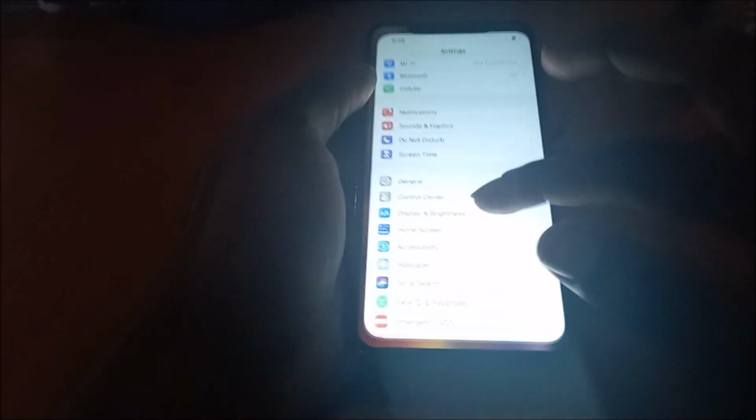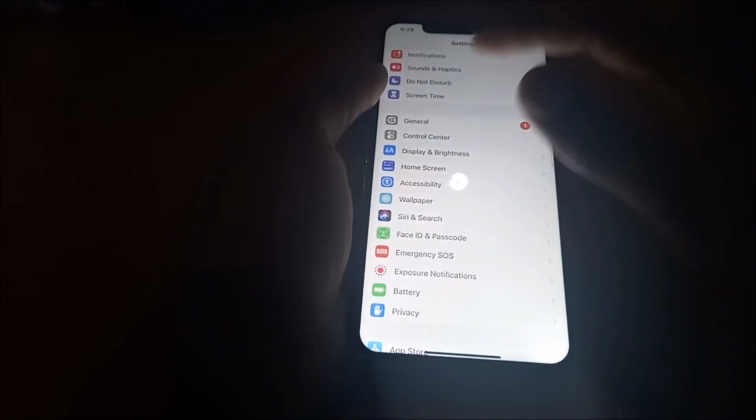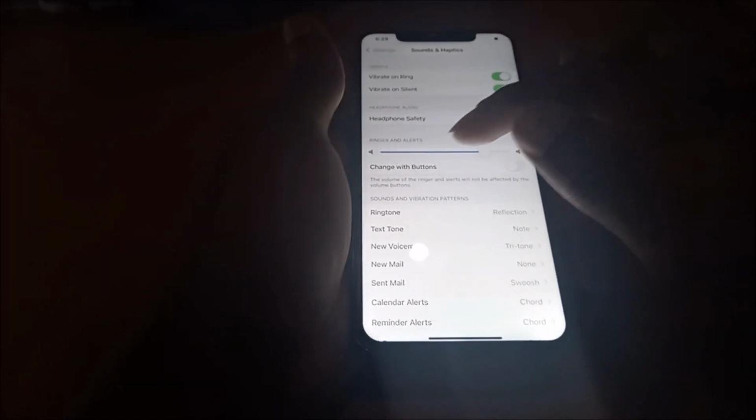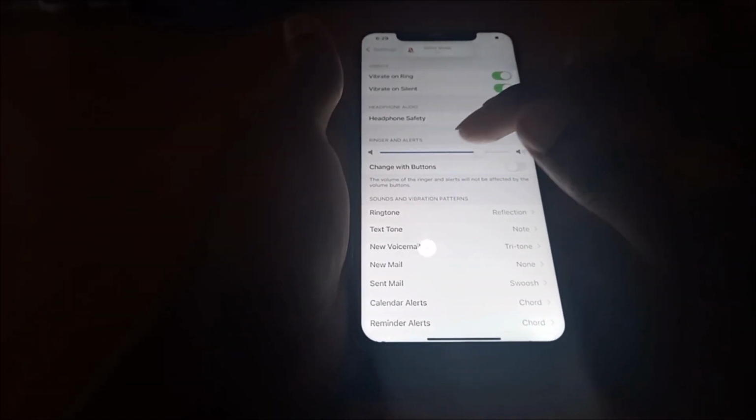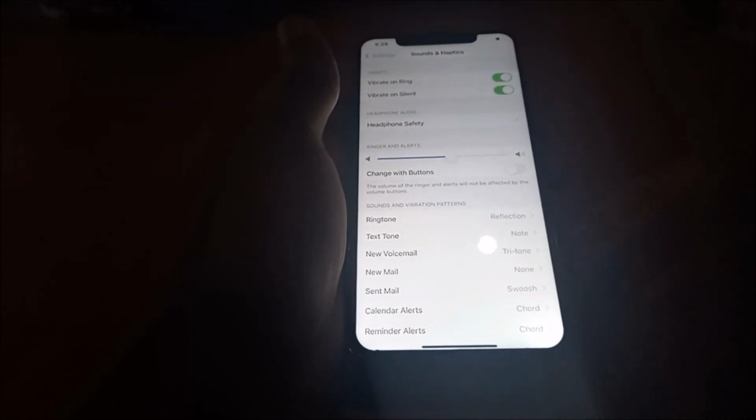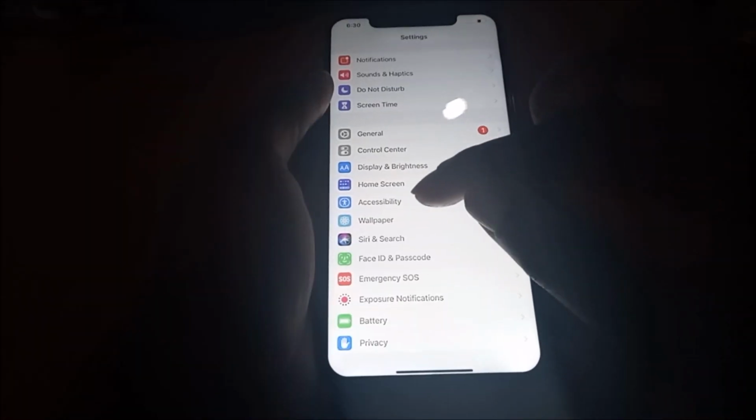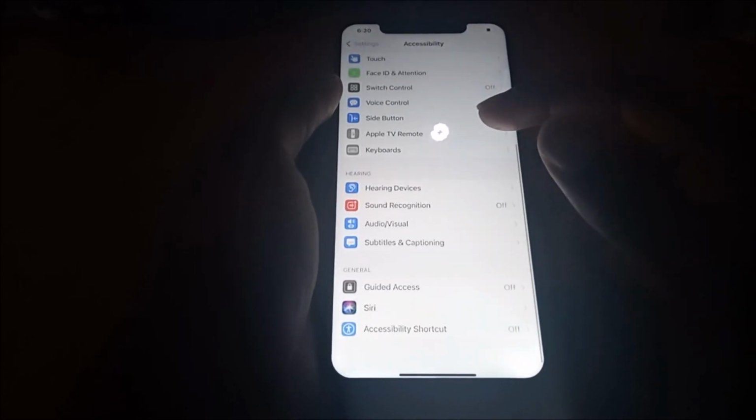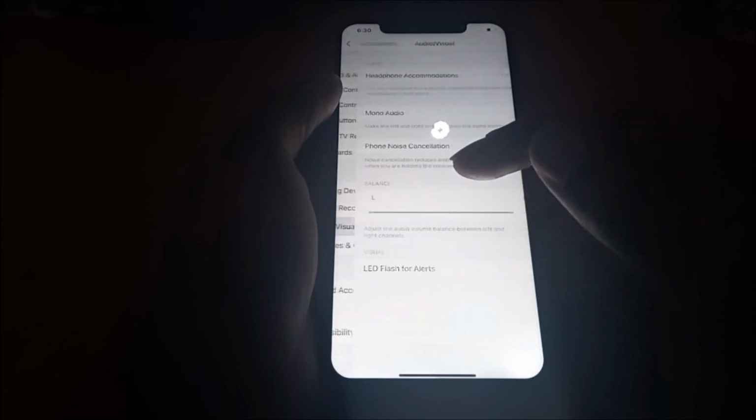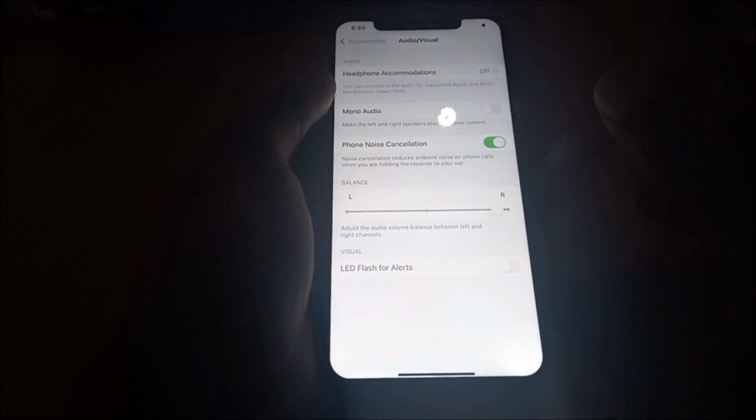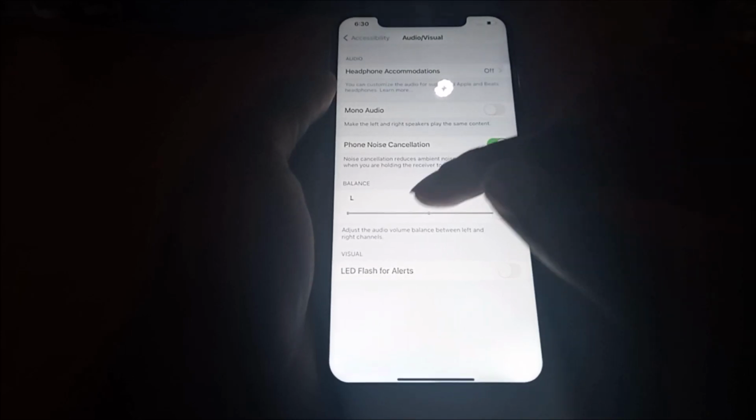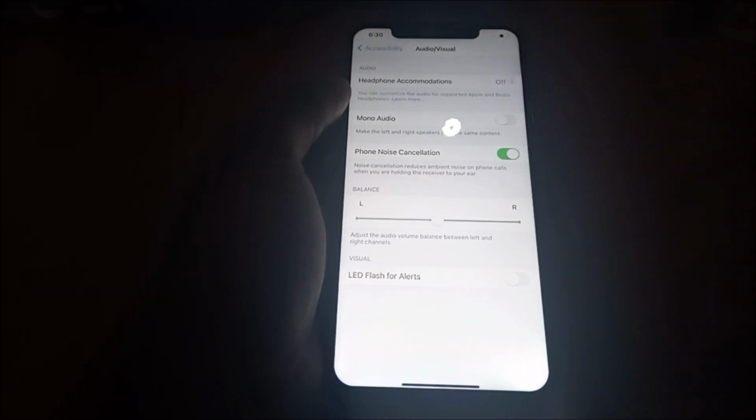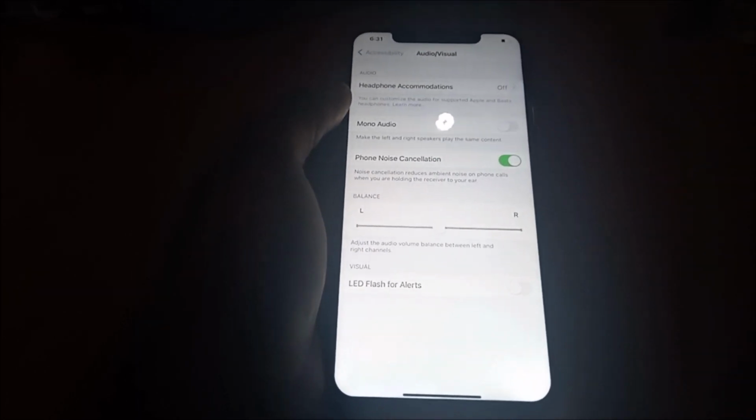So if we go over to settings and we go to songs, you can actually realize that the song is coming from one of the speakers. So you go to accessibility, then you want to scroll down. You want to go to audio/visual. Here you can actually see that our speaker is not balanced, so we need to balance the speaker in the middle. Once you balance the speaker in the middle, you should be able to get the song on both speakers.